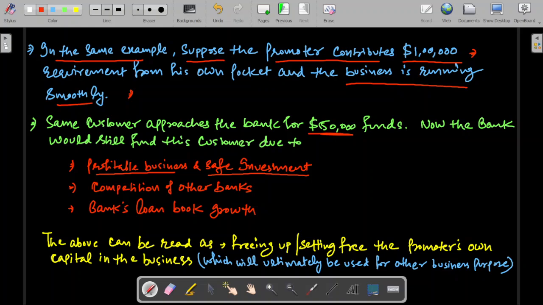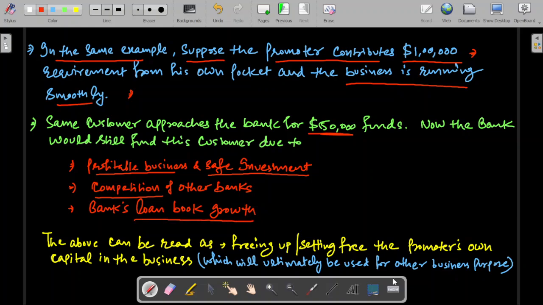Okay. So the second point is the competition. The other banks are growing multifold, and your bank is lagging behind. So you want your bank to be up to the mark and compete with other banks. So for that, your bank's loan book growth has to take place.